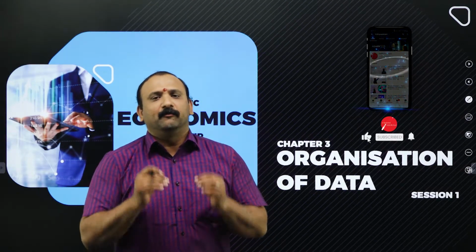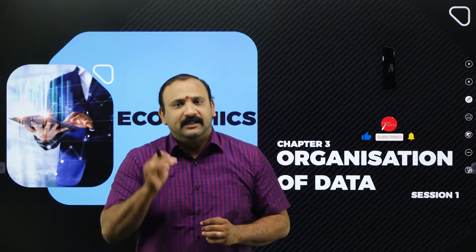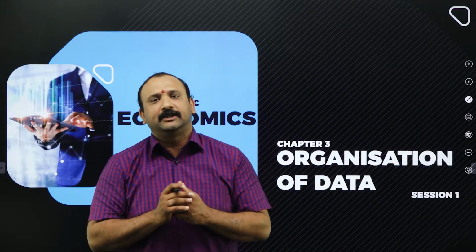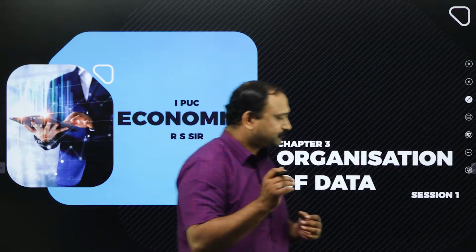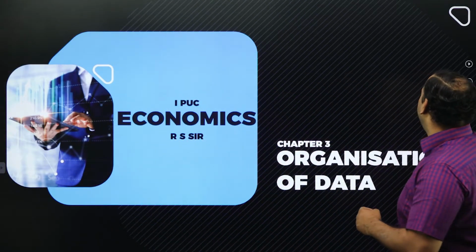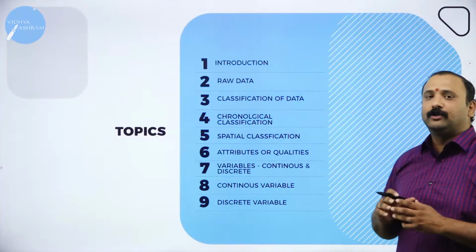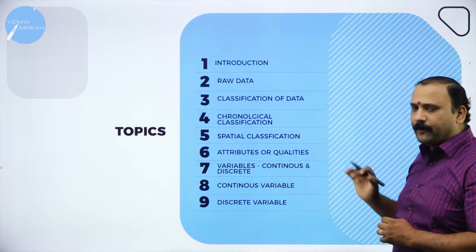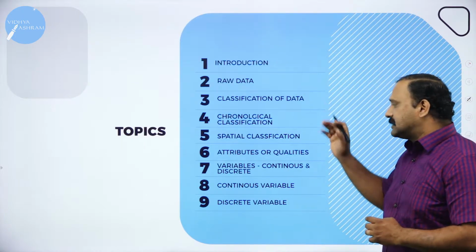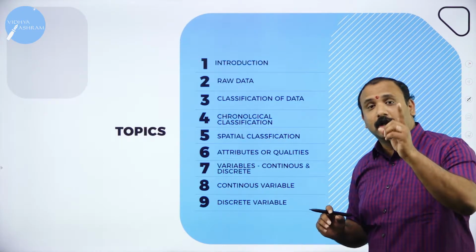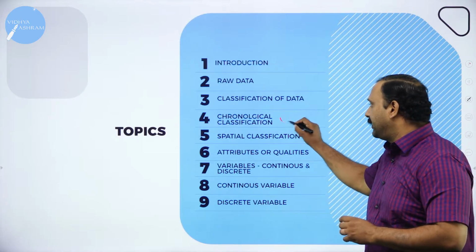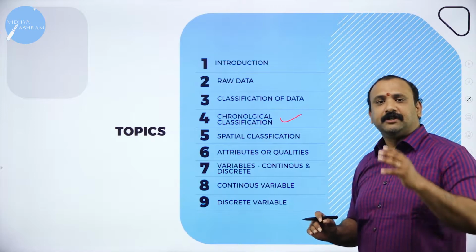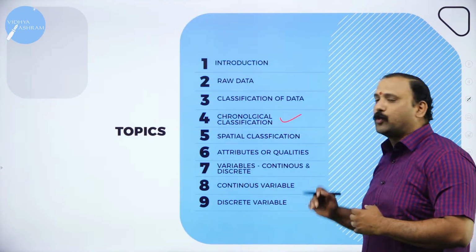So not wasting much of your time, let's quickly move into the number of topics that we are going to see today in this chapter. So these are going to be the topics that we are going to look into. The first one would be the introduction. We're going to talk about raw data, classification of data, the chronological classification, one of the very important things, how you're going to arrange, spatial classification, attributes and qualities.